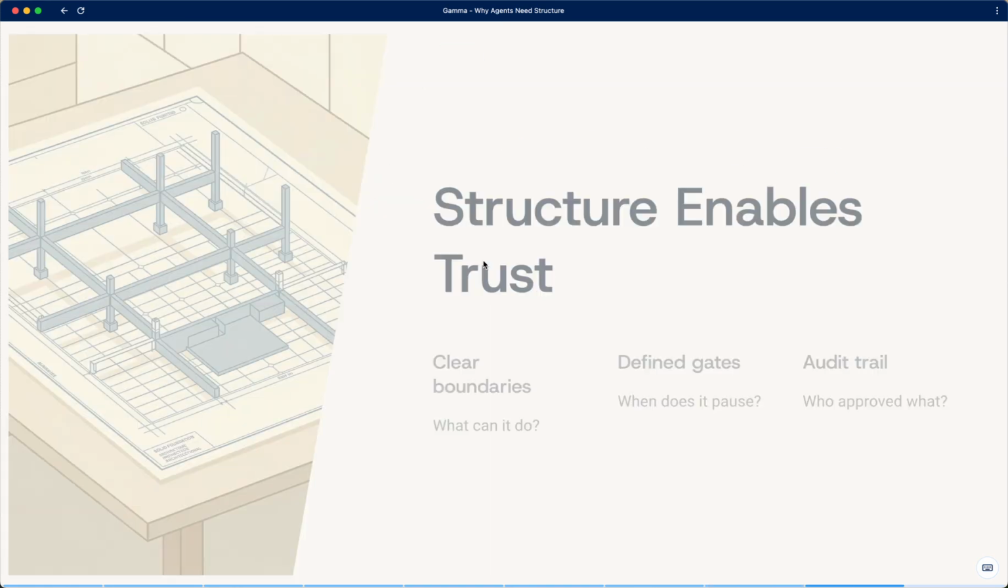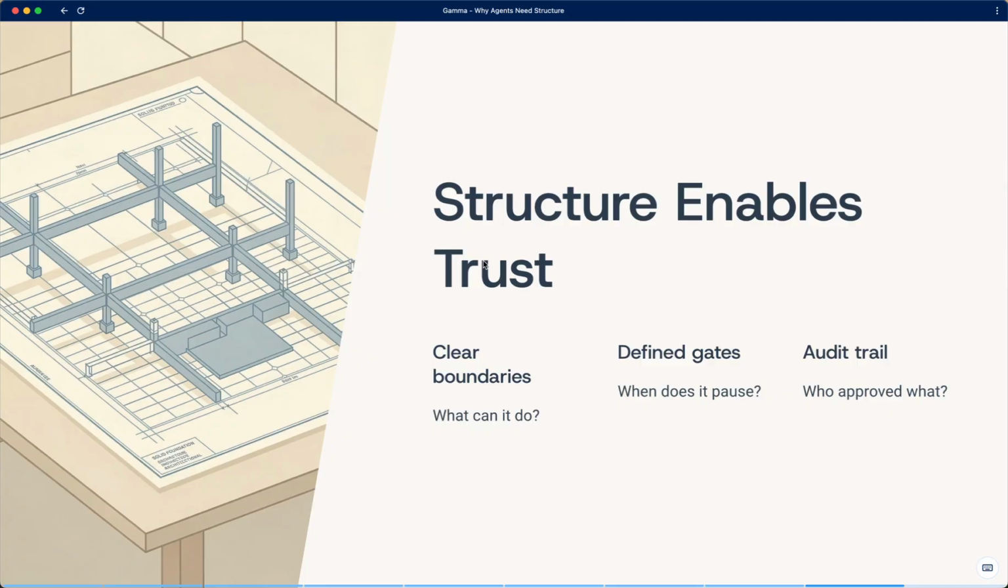Slide 9. Structure enables trust. This slide explains why structure enables trust at scale. Clear boundaries define what the agent can do. Defined gates control when it must pause. Audit trails make decisions reviewable. Trust doesn't come from intelligence, it comes from predictability.